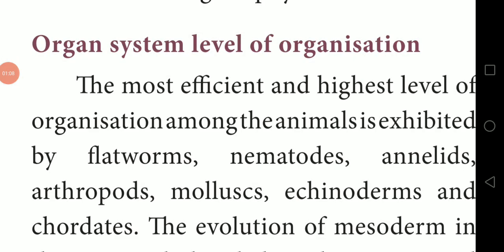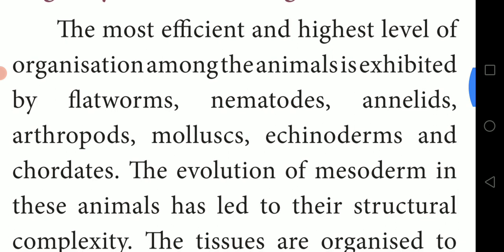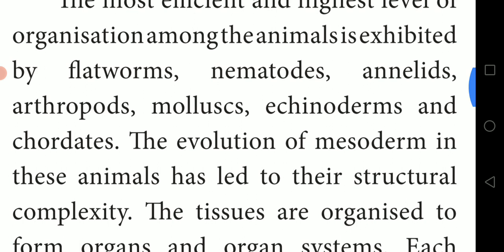Do you know what we mean by an organ? An organ performs one particular function in our body. The most efficient and highest level of organization among animals is exhibited by flatworms, nematodes, annelids, arthropods, mollusks, echinoderms, and chordates.